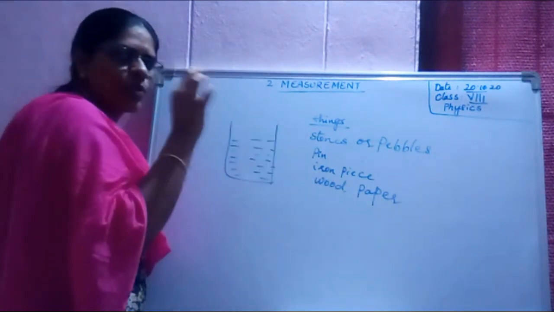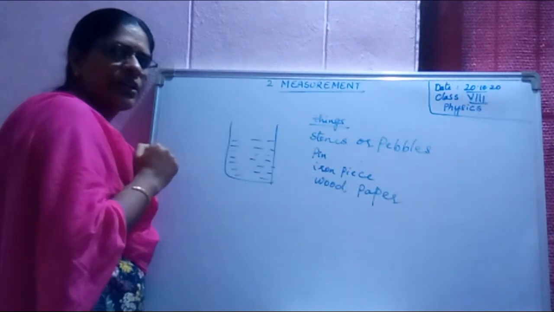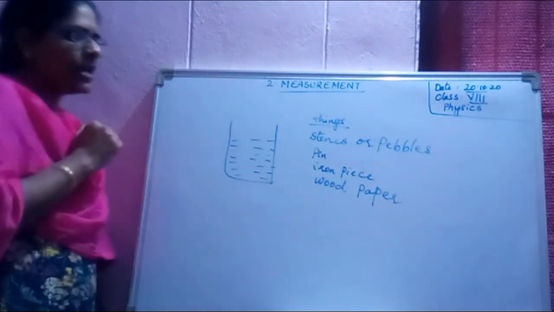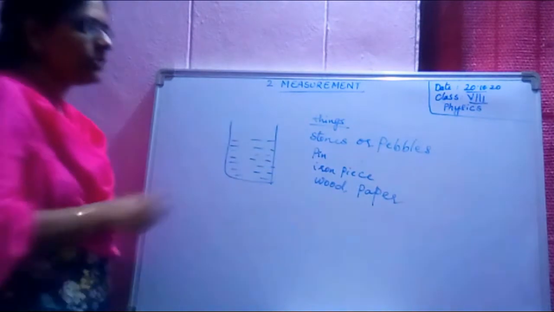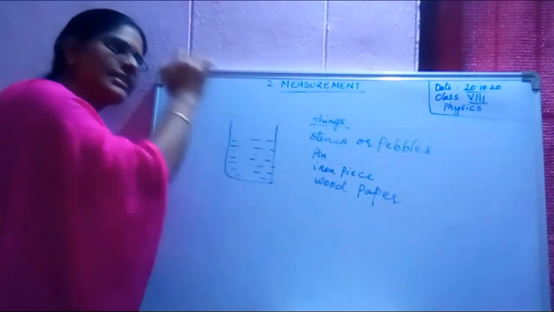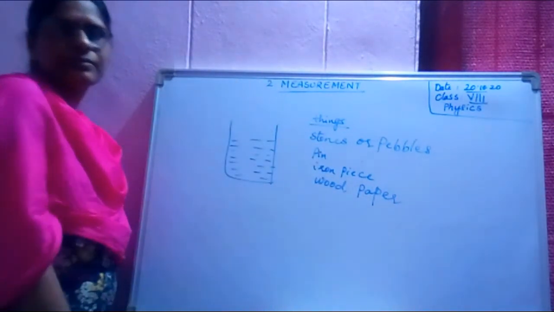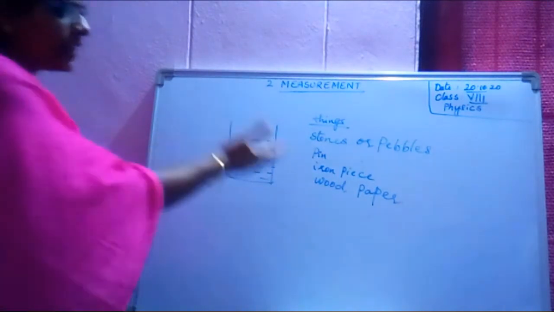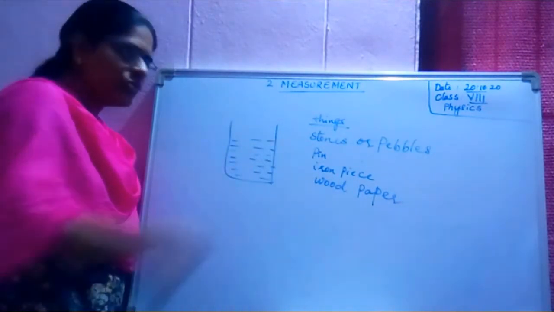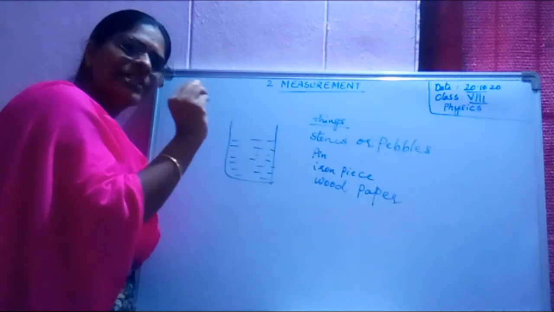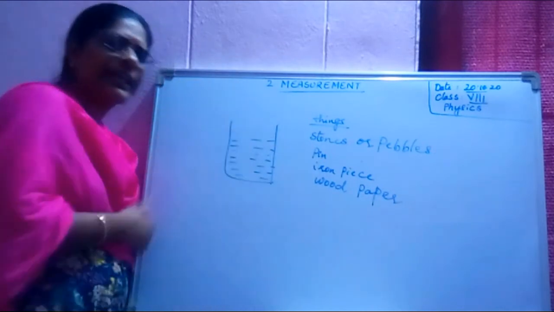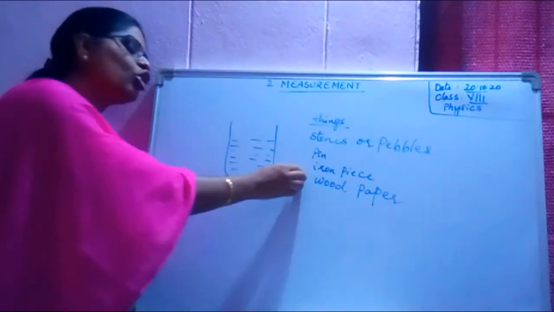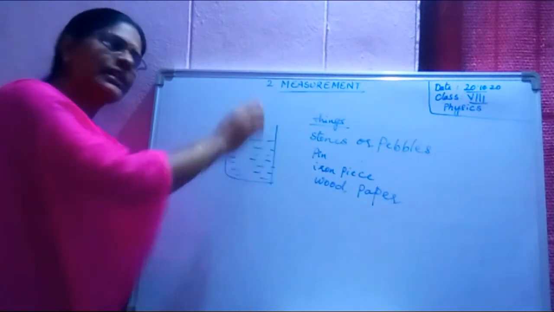Wood also a small piece of wood. Okay. Now here, drop all these things inside the water. Drop whatever things I have given you. Iron piece means a small piece of iron, or an iron nail you can take. Okay. Drop all these things inside the water.